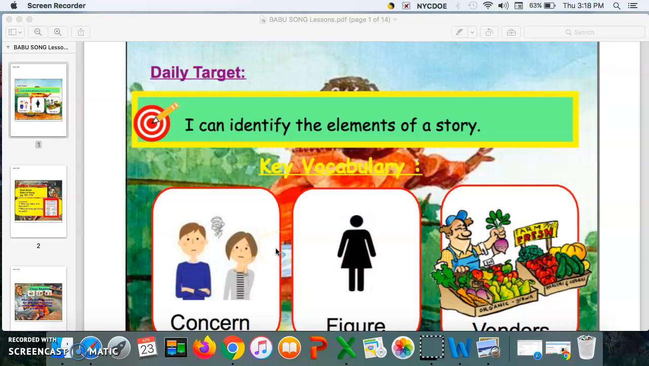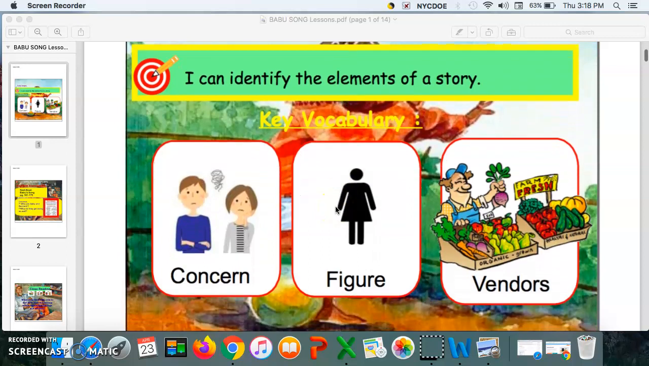Our learning target for today is: I can identify the elements of a story. Our key vocabulary words are concern, figure, and vendors. Concern: relate to, be about. Figure: an object such as a shape or form. Vendors: a person or company offering something for sale.